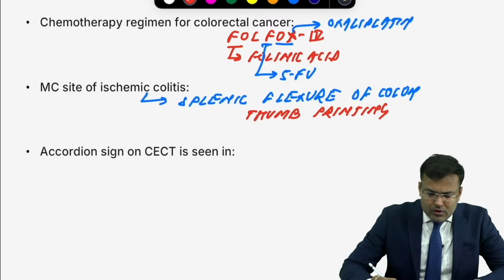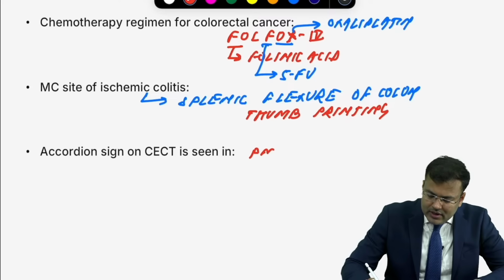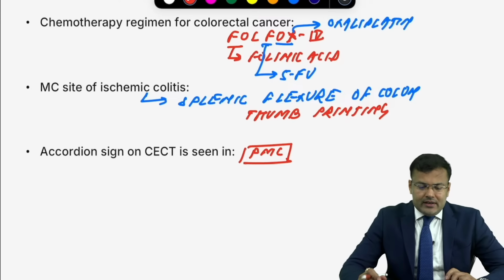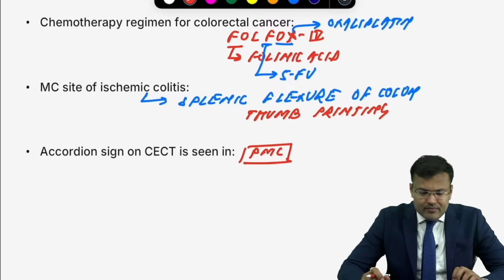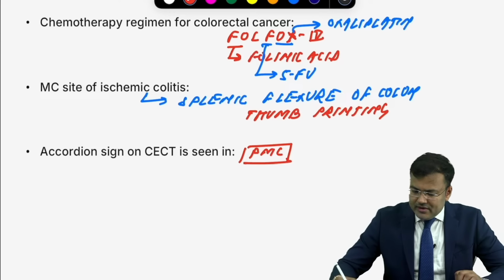Another one, if you perform CT and there is accordion sign, that musical instrument, accordion, it is seen in pseudomembranous colitis. Clear? So accordion sign on CT, it is seen in pseudomembranous colitis. Right?